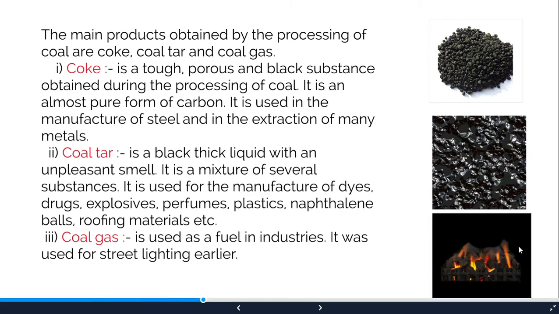Okay. The next one is coal gas. The third picture here, coal gas. Okay. It is used as a fuel in industries. It was used for street lighting earlier. Fuel means what? That which gives energy. You burn something and if it gives energy, that liquid or that gas is called a fuel. Okay.